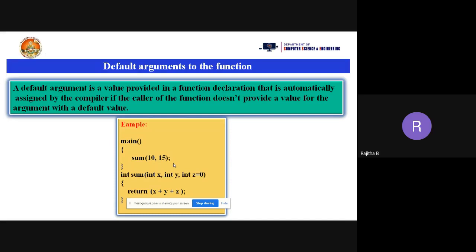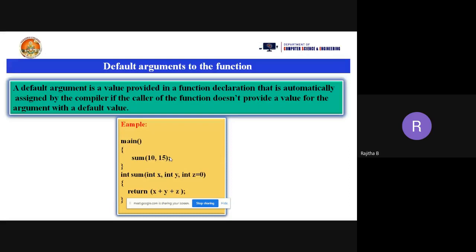10. Yeah, 10. What about y value? 15. Yeah, but I am not passing the third parameter in sum of 10 comma 15. After 15, I am not passing any parameter. But in the function definition, I am taking three parameters, x, y, z. But what is the value I have assigned here for z? It is 0. So suppose you are not passing the third parameter in the calling function, you can take the extra parameter in the function definition, but you need to assign it some value. Suppose I'm taking z equal to 0. So this type of function is called a default argument.